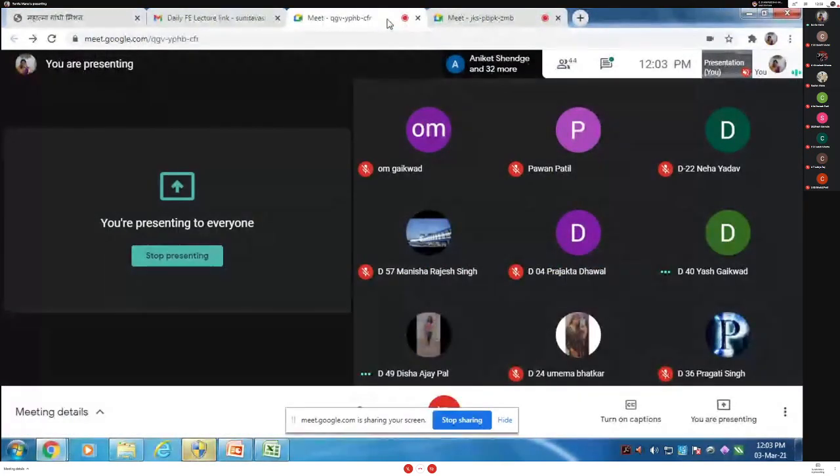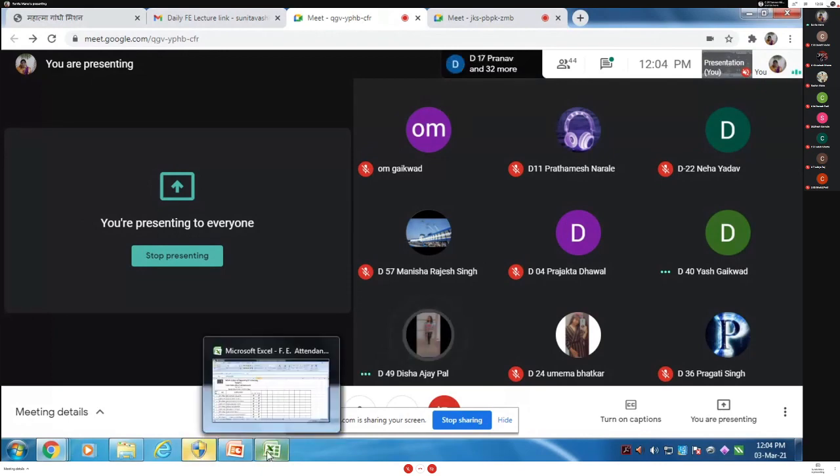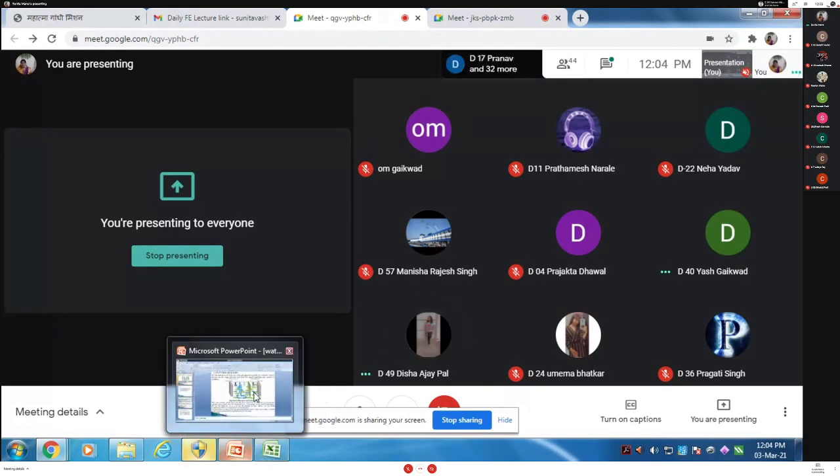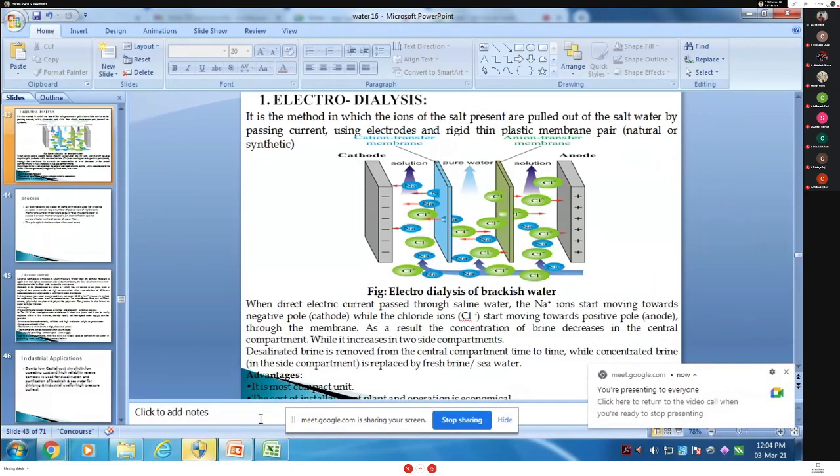When the current is applied, what happens? Disha, tell me, when the current is applied in the unit, what happens? Ma'am, the direct current is applied to the unit, that is saline water.